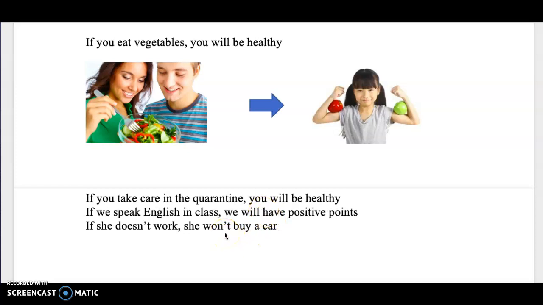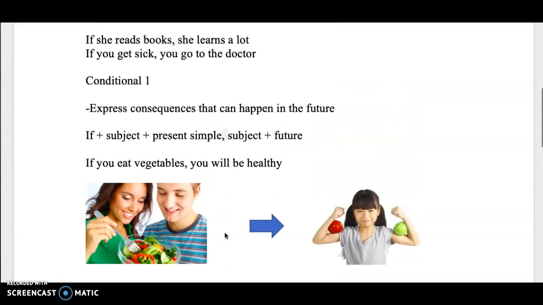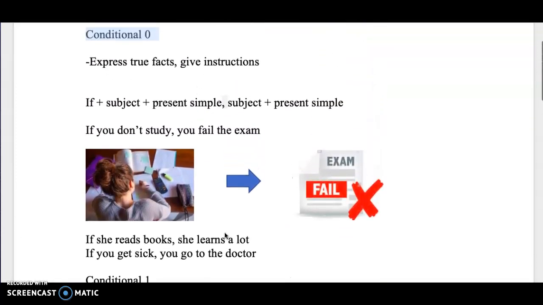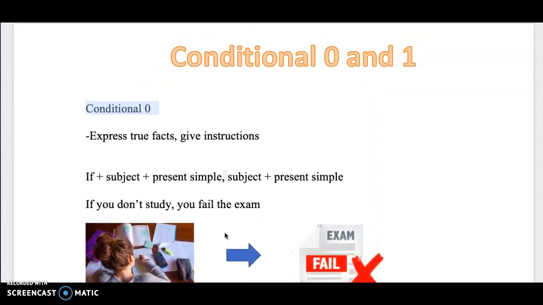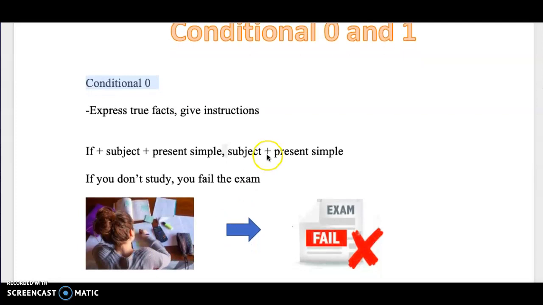Okay? Very good. This is a very simple topic that you can remember and always bear in mind that with all conditionals we have a situation and a consequence.